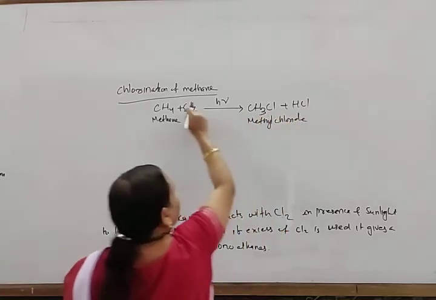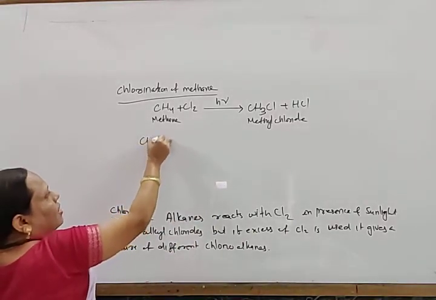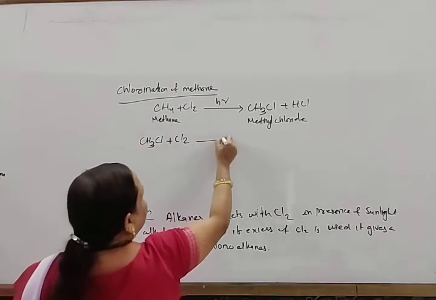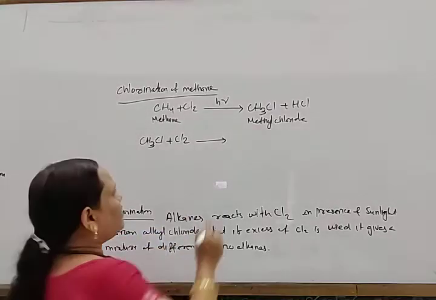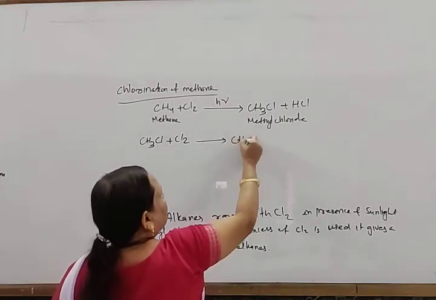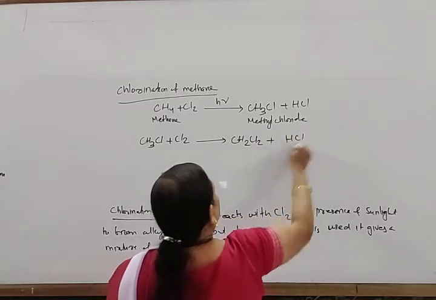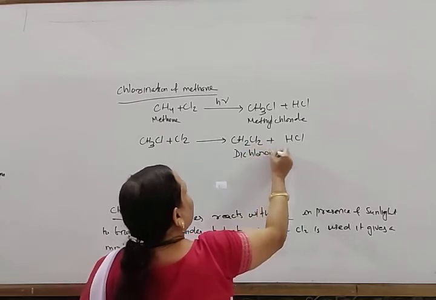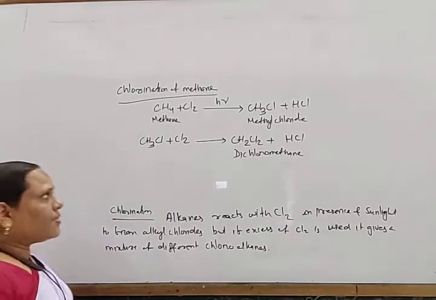Similarly, if excess chlorine is taken, this methyl chloride again reacts with chlorine, another hydrogen is replaced, and hydrochloric acid is formed. It forms CH2Cl2 plus HCl, that is dichloromethane, or you can say methylene chloride.